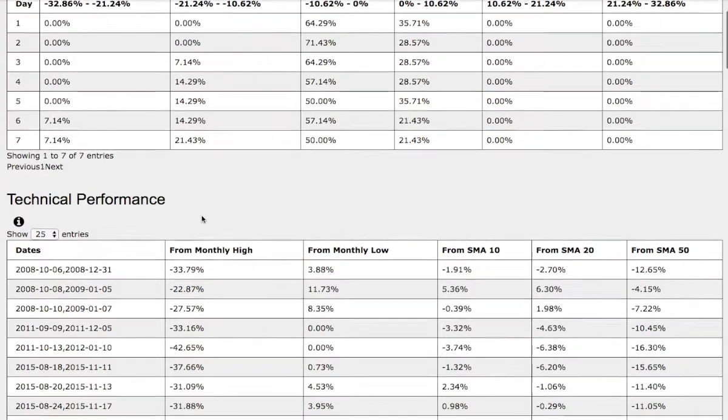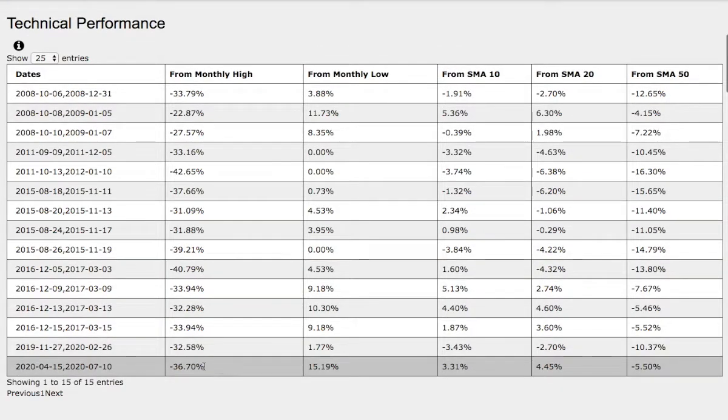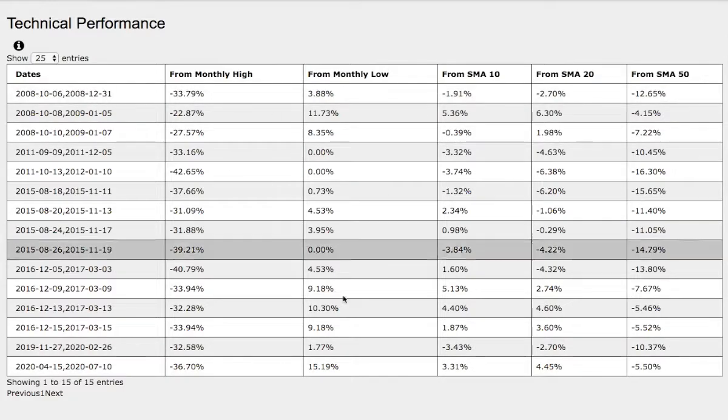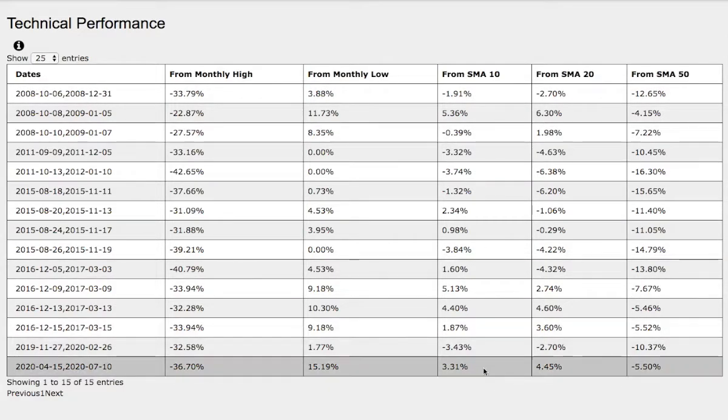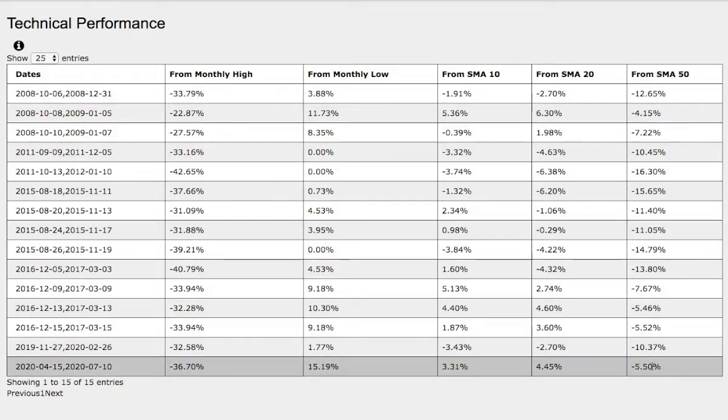Let's examine closer the technical performance of each model. On the current trend that we are currently in, we're down 37% from monthly high, up 15% from monthly low, up 3% from 10 simple moving average, up 4.5% from 20-day simple moving average, and down 5.5% from 50-day simple moving average.